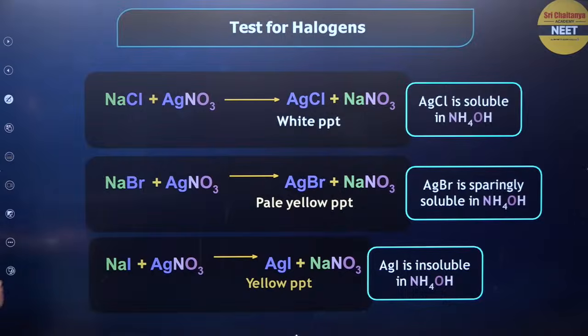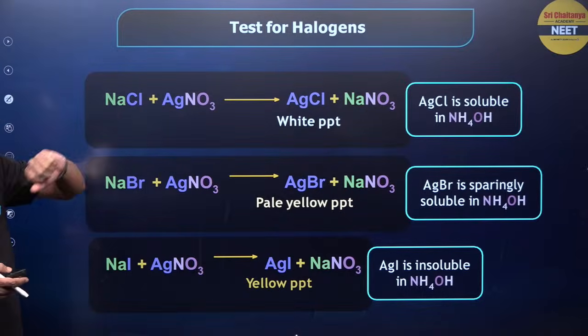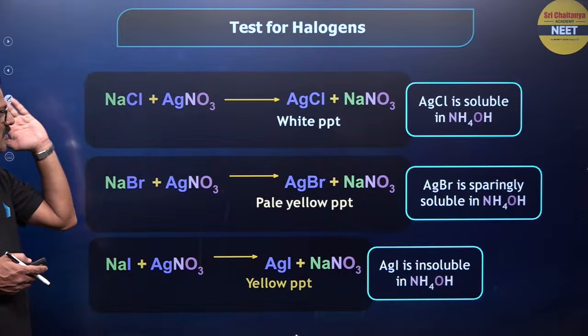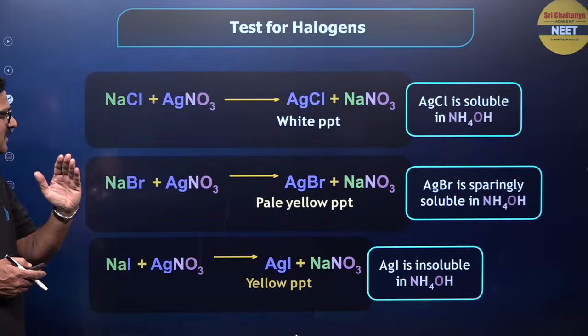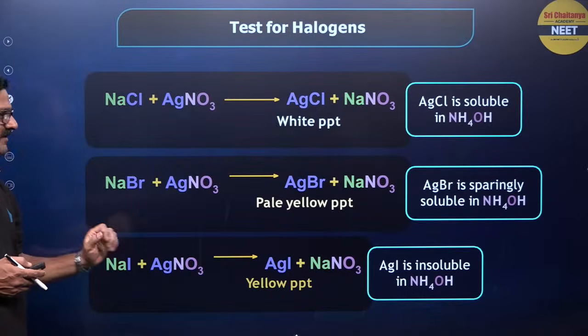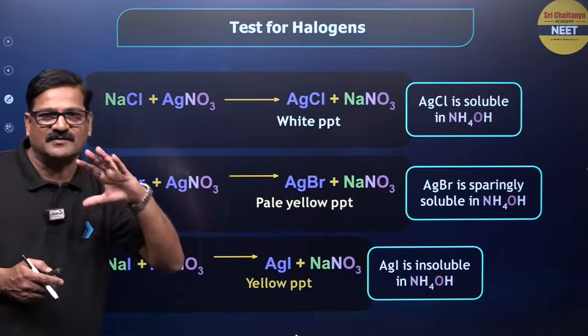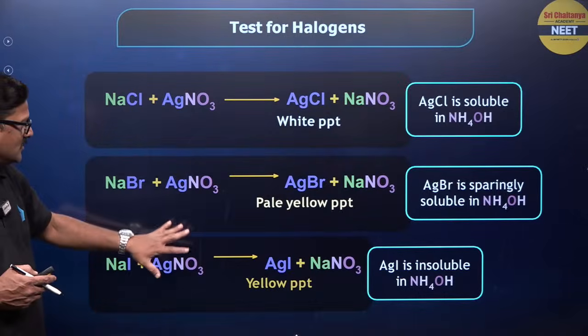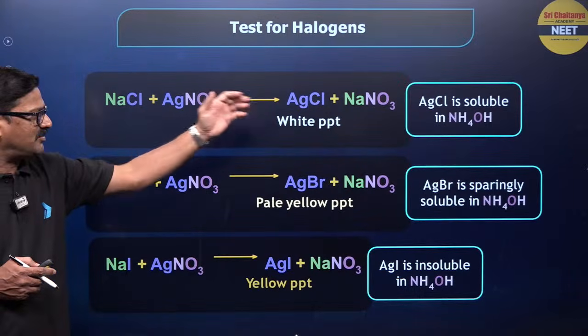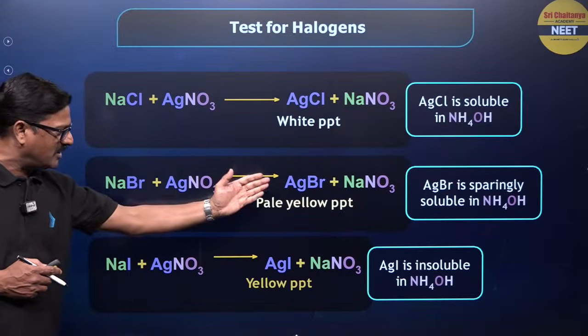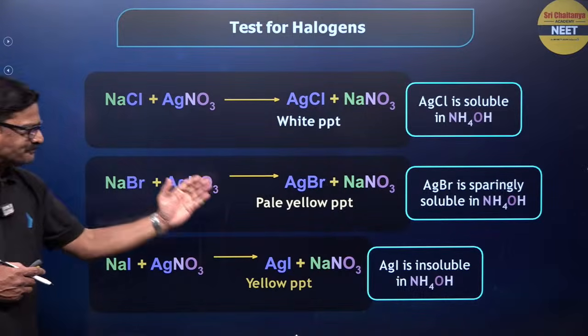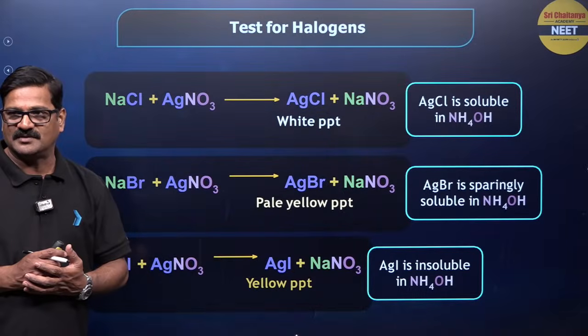Moving ahead, test for halogens. Chlorine is formed in the form of NaCl, and similarly NaBr, NaI. If they are treated with aqueous AgNO3, you are going to get an AgCl precipitate, an AgBr precipitate, and an AgI precipitate.